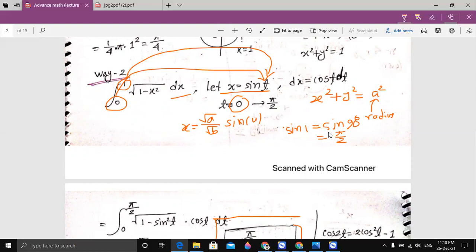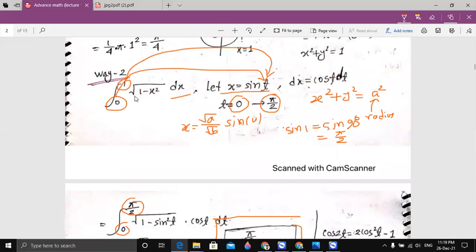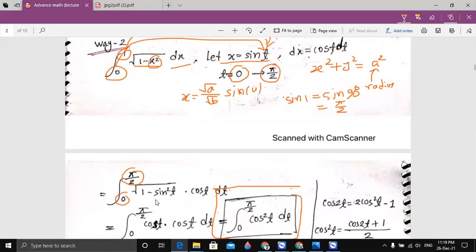Michelle, am I right? Yes, you're right. Okay, so that's why our new limit is 0 to pi by 2. And inside we have 1 minus x square, so instead of x square, we can write down